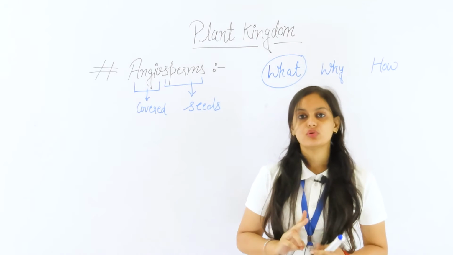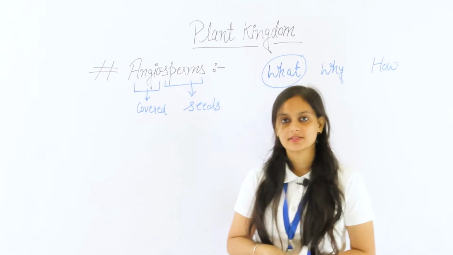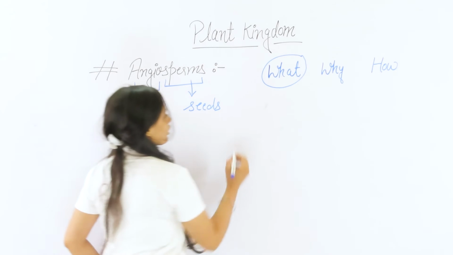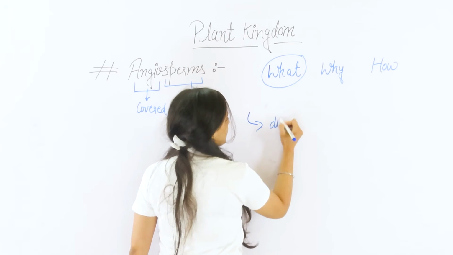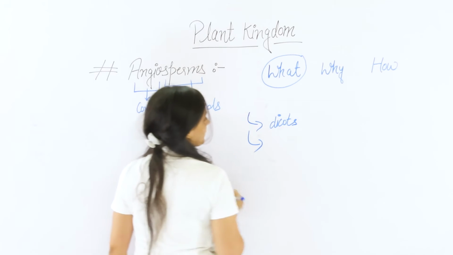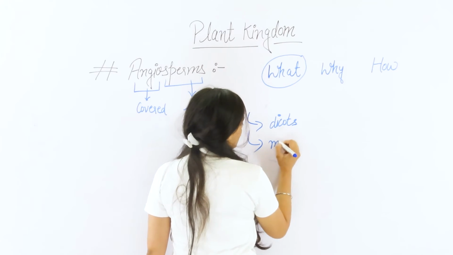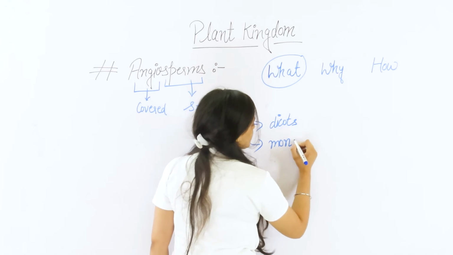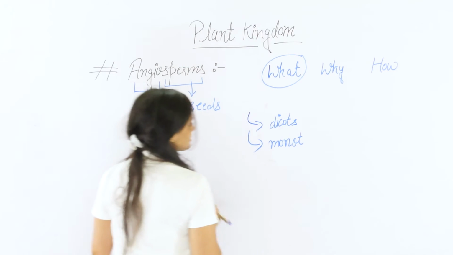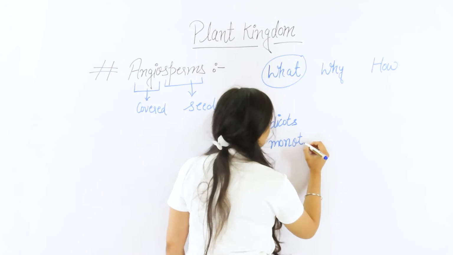If only a single cotyledon is present in a seed, they are called monocotyledons. The dicotyledons are also termed dicots. These are the classification of the angiosperm. And the monocots are the plants having a single cotyledon in their seed. Dicots and monocots.